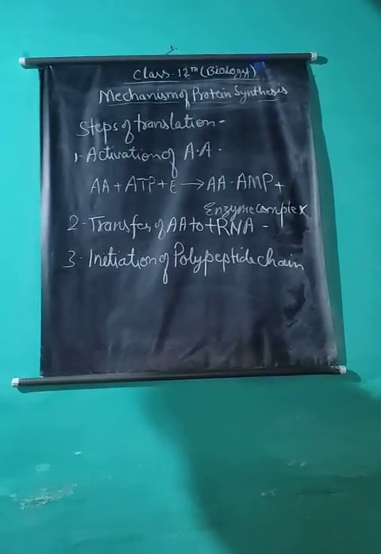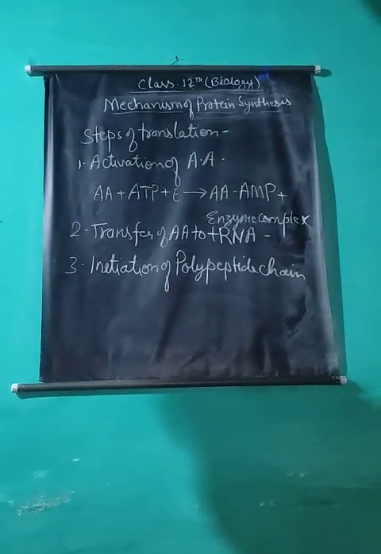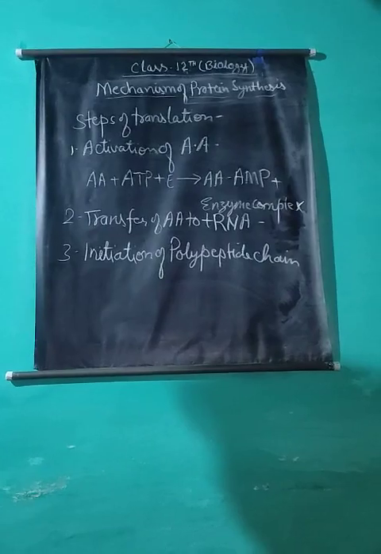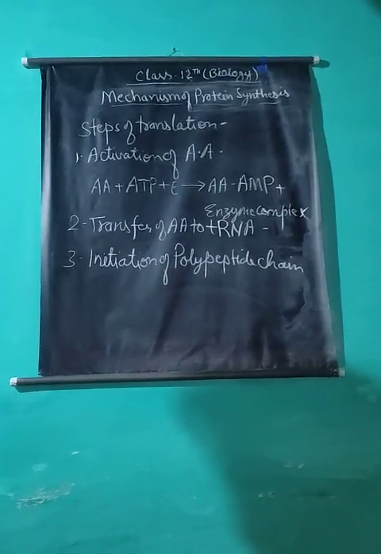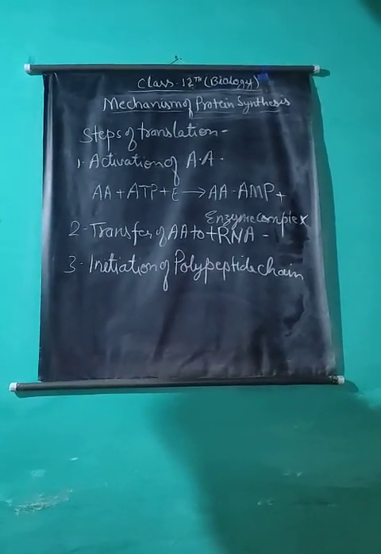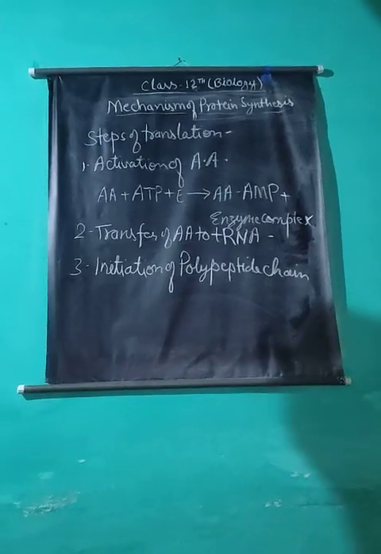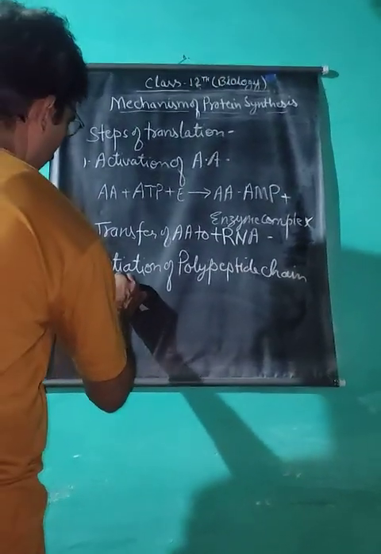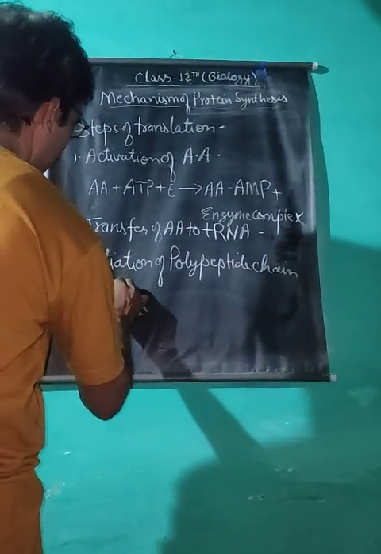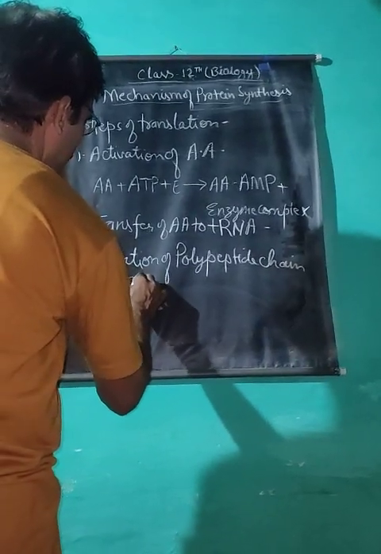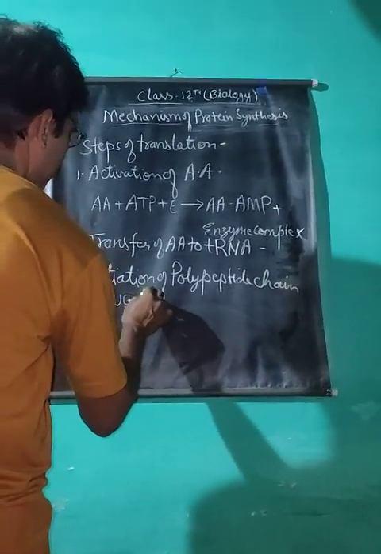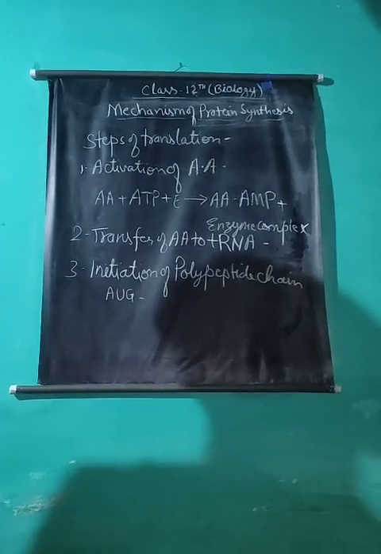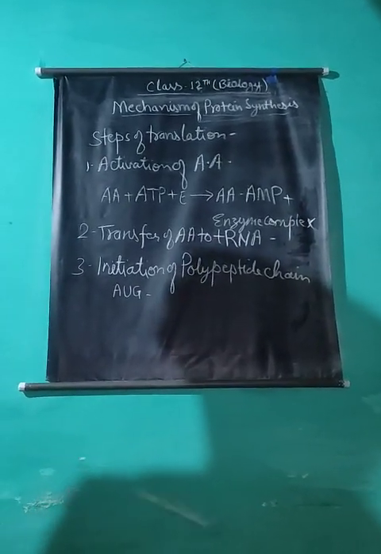Initiation of the polypeptide chain is always brought about by the amino acid methionine, which is coded by the codon AUG, or initiation codon. In most eukaryotes, the first amino acid of all kinds of protein is methionine.